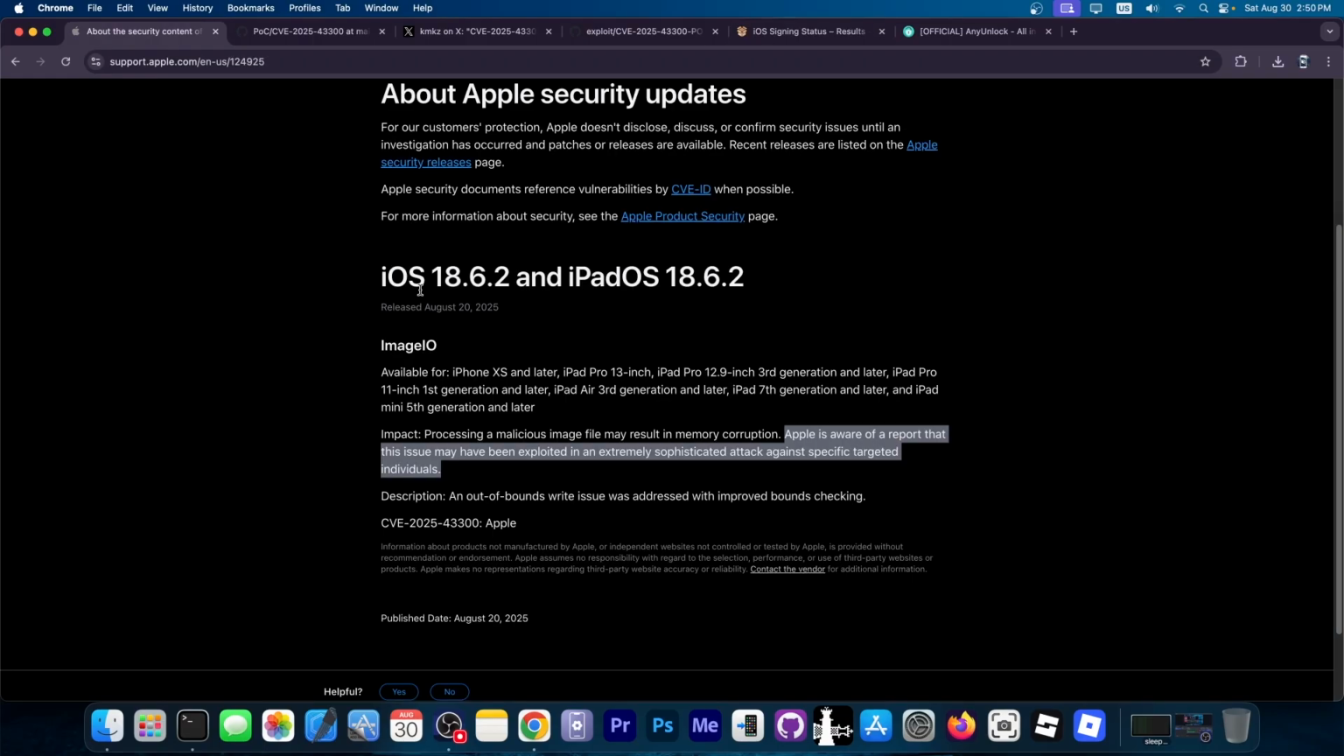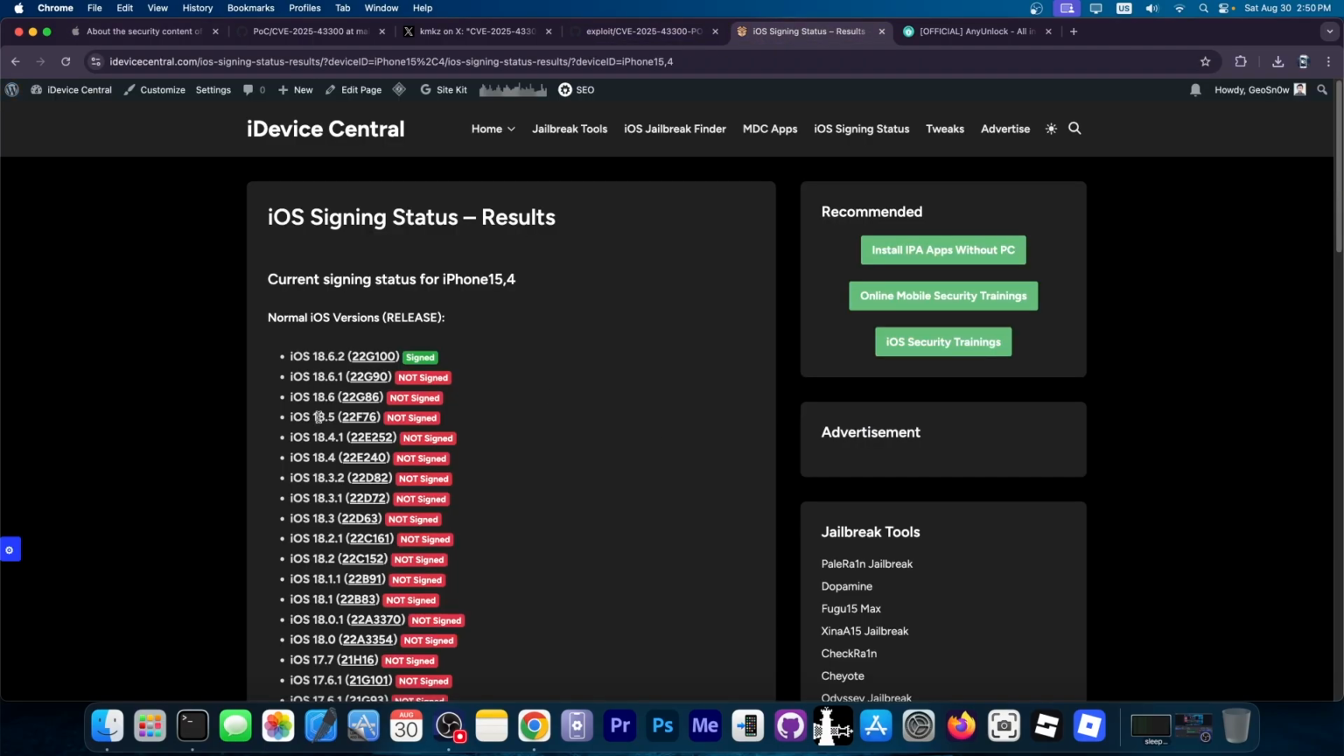the jailbreak community. Now, since this was patched in iOS 18.6.2, if you want to take advantage of this vulnerability, you would have to be on iOS 18.6.1 and lower. Any of the lower versions would work. However, if you're not interested at all in jailbreaking but you want to secure your device, the best advice I can give you right now is to go ahead and update to 18.6.2.